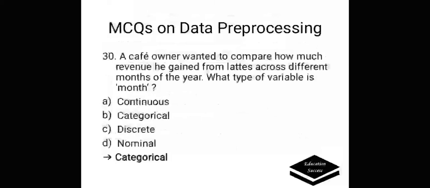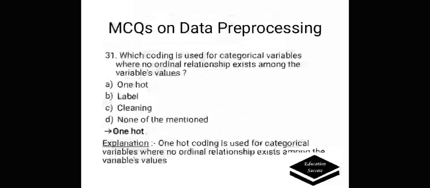A cafe owner wanted to compare how much revenue he gained from lattes across different months of the year. What type of variable is month? A. Continuous, B. Categorical, C. Discrete, D. Nominal. Correct answer is categorical. Which coding is used for categorical variables where no ordinal relationship exists among the variable's values? A. One hot, B. Label, C. Cleaning, D. None of the mentioned. Correct answer is one hot. One hot coding is useful for categorical variables where no ordinal relationship exists among the variable's values.